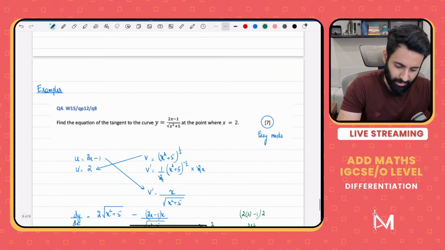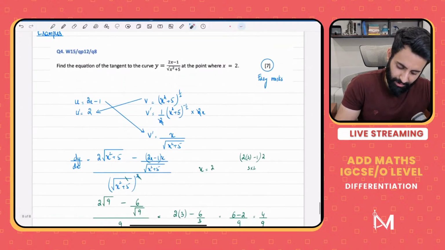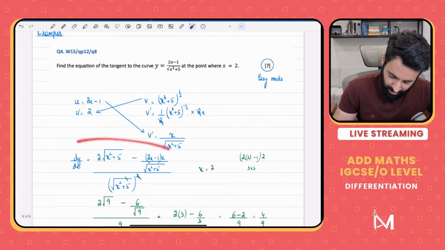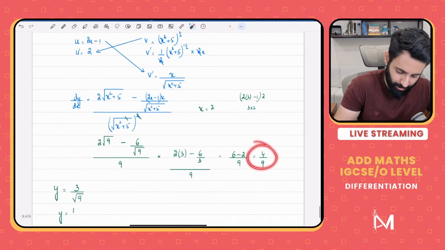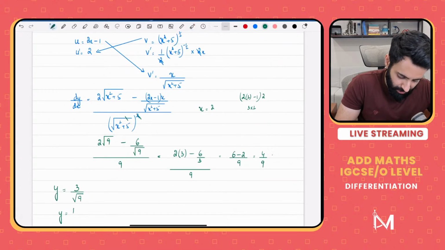So here's how this works. First of all, you find dy by dx. Okay, here it is, dy by dx. We plug in the x coordinate to find the gradient. This 4 upon 9 that you're looking at, what's this? This is basically the gradient of the tangent.